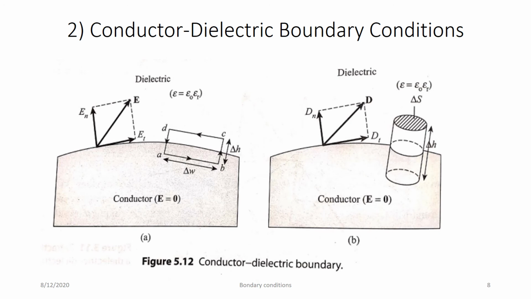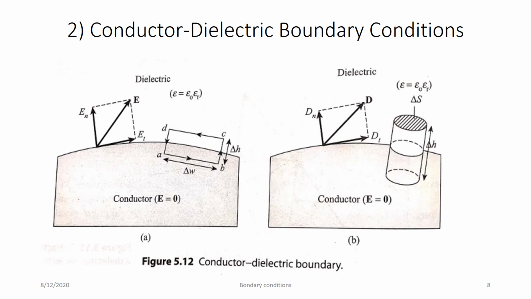This is the diagram for the second condition, that is the conductor dielectric boundary condition. So now one region is the conductor region, and the second is the dielectric region. In the conductor region, as you know, E is equal to 0. So here E is equal to 0, and accordingly we will put the value in the equation, closed integral of E dot dl is equal to 0. Now when we construct a closed path, half of the path is in the conductor region, so there you will get E is equal to 0.